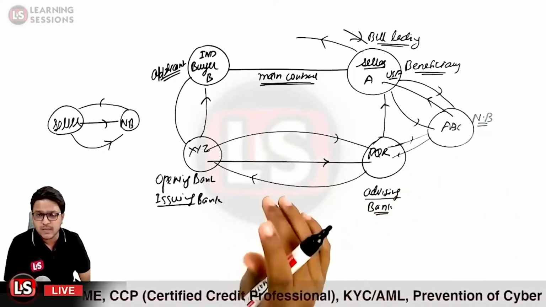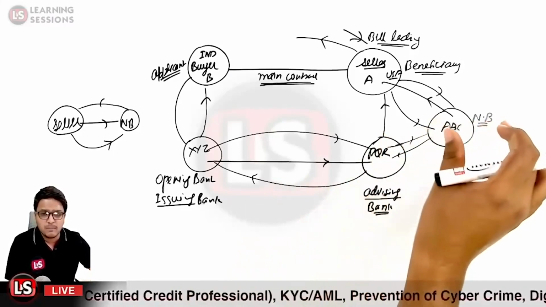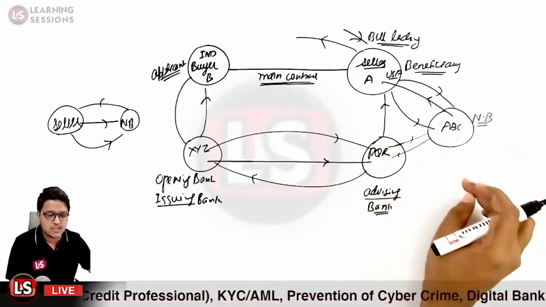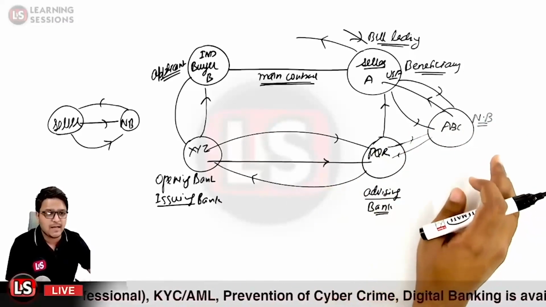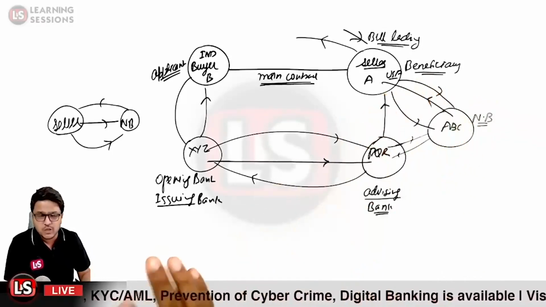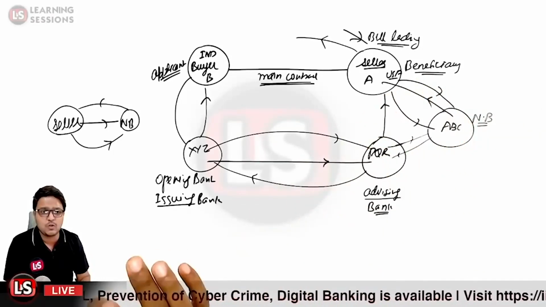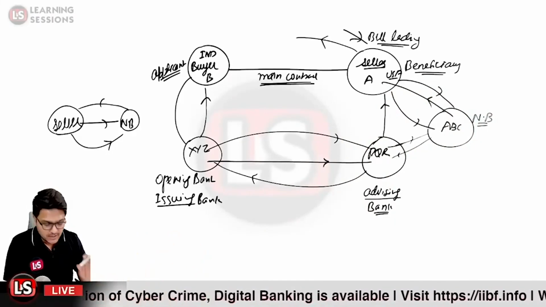And upon the presentation of the bill of exchange or the usance bill of exchange, the amount will be paid by the negotiating bank to the beneficiary. So that is the whole process related to the letter of credit. So that is a simple concept.